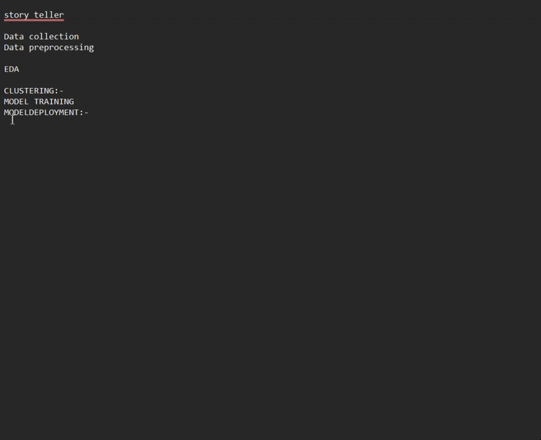We can deploy it on cloud services. It could be AWS, Azure, or GCP. These are basically the cloud platforms. AWS stands for Amazon Web Services, Azure is of Microsoft, and GCP is Google Cloud Platform, which is of Google.